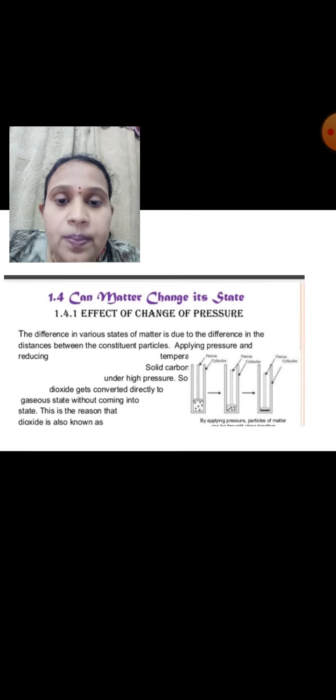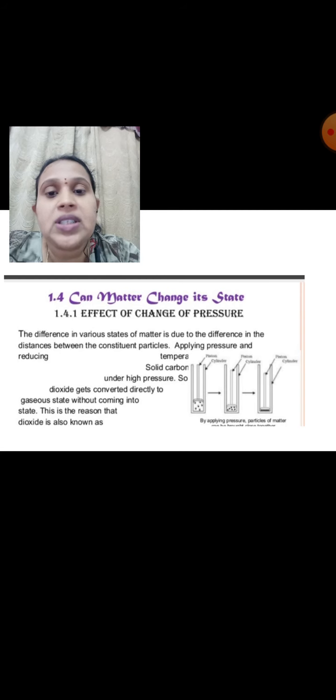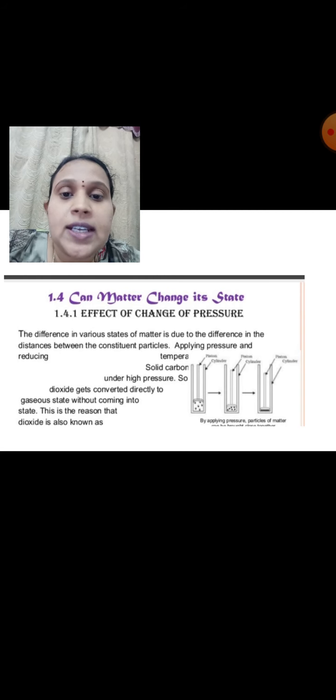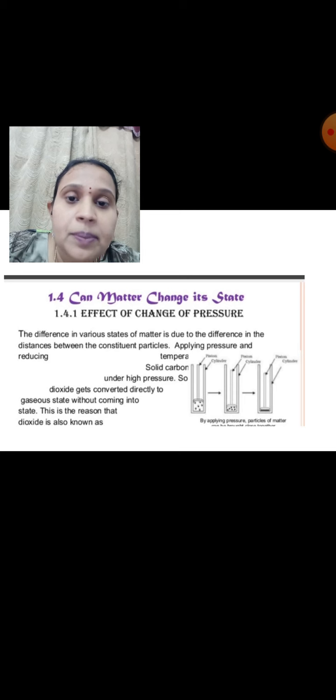And next, can matter change its state? Yes, till now we learnt under interconversion of states of matter that matter can change its state. Next topic is the effect of change of pressure. Till now we learnt that when temperature or heat is supplied, matter changes from solid to liquid, liquid to gas, again gas to liquid, and liquid to solid. Now, instead of temperature, if we apply pressure, a state can change from one to another. Yes, by applying pressure, we can convert the state.